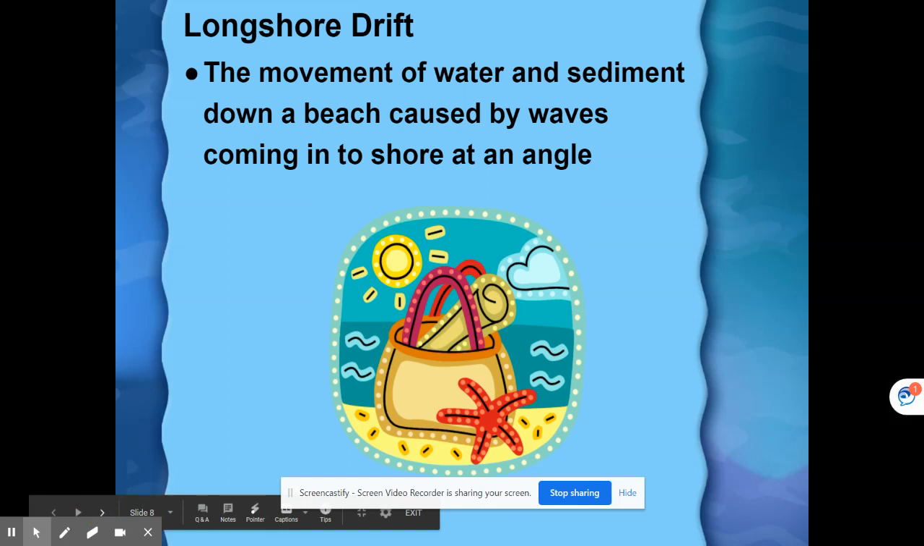Longshore drift is the movement of water and sediment down a beach caused by waves coming into shore at an angle. Again, longshore drift is the movement of water and sediment down a beach caused by waves coming into shore at an angle.